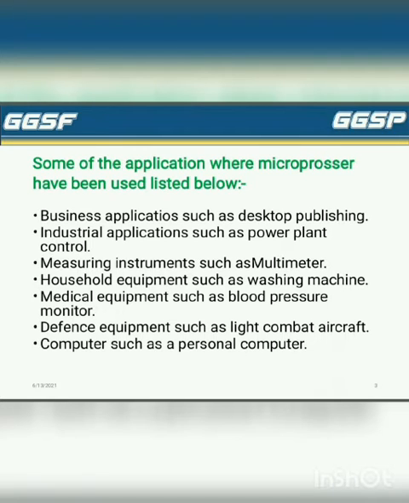Now we discuss microprocessor applications. First, business applications such as desktop publishing. Second is industrial applications such as power plant control. Third is measuring instruments such as a multimeter. Fourth is household equipment such as a washing machine. Fifth is medical equipment such as a blood pressure monitor. Sixth is defense equipment such as a light combat aircraft. Seventh is computers such as a personal computer.